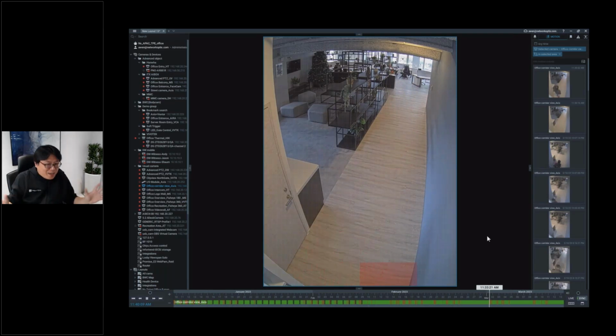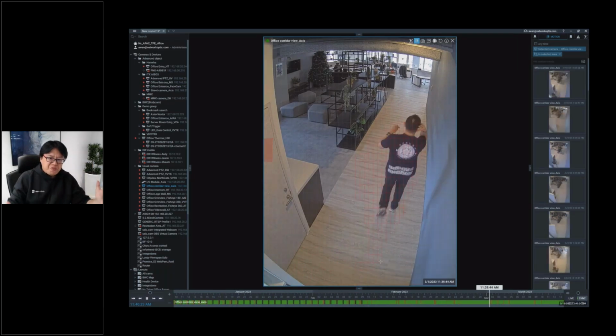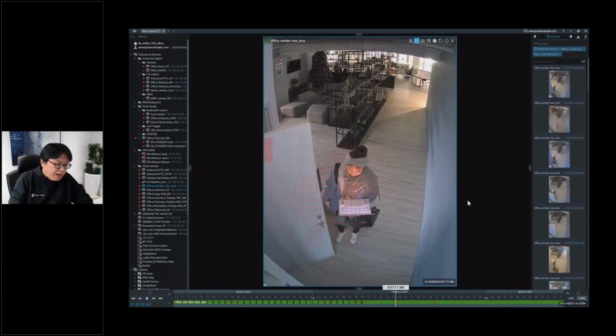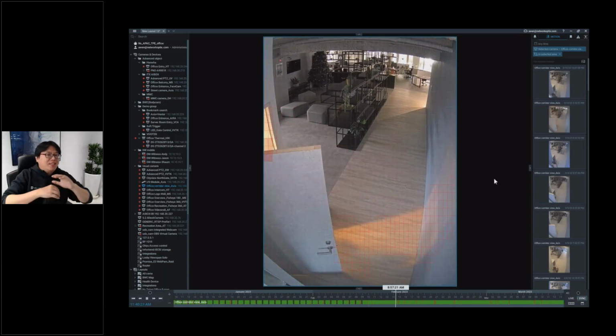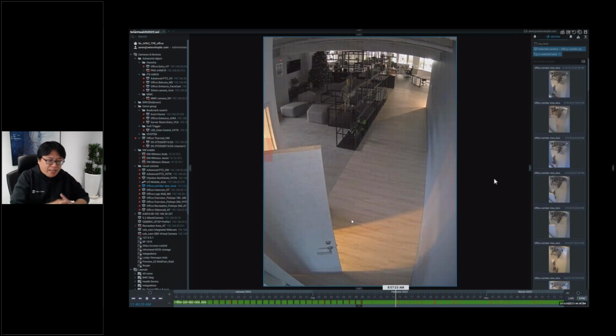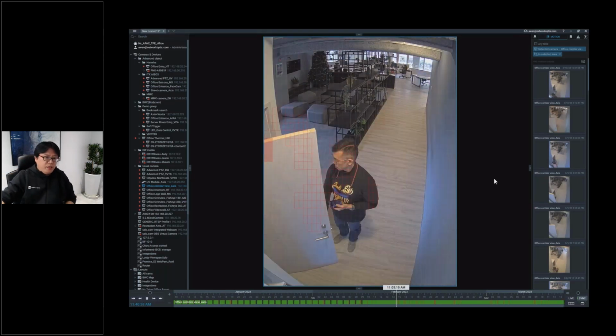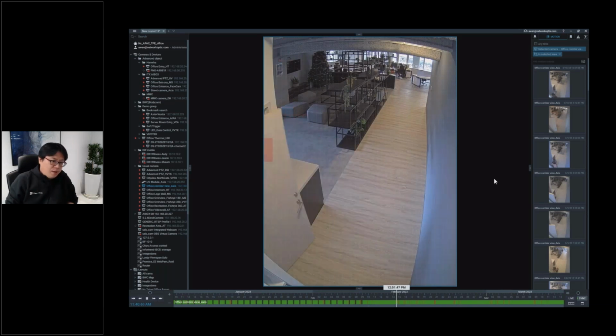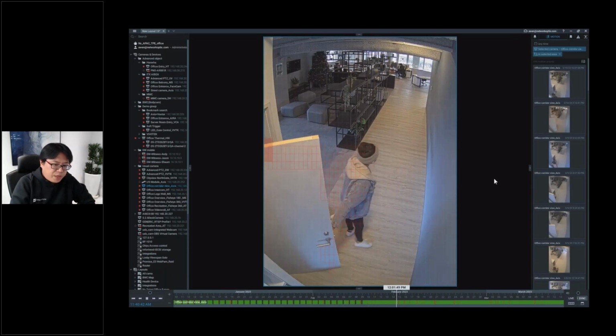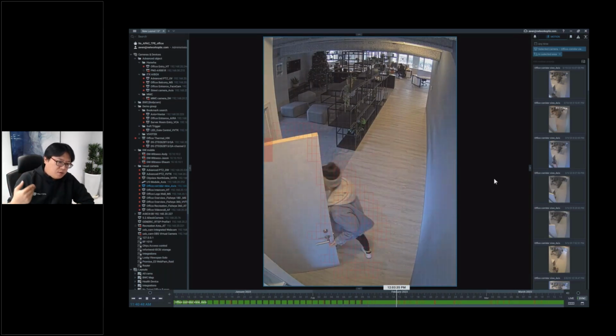We just skip the no-motion part, the no-motion playback. We just show you the motion part, so you can save your time. A whole day of video you can play back in just some minutes. It's very good to use, and you don't need to set up anything in the beginning. If you want to search the toilet, you jump to the toilet. If I want to search who opened the door, who came to the room, I put the red area on the door, and you can see some people come in, some people go out.